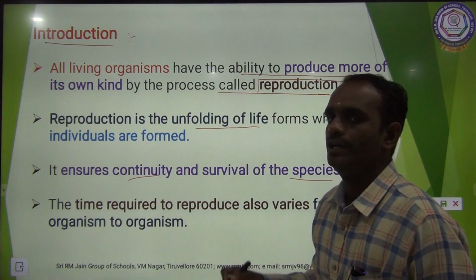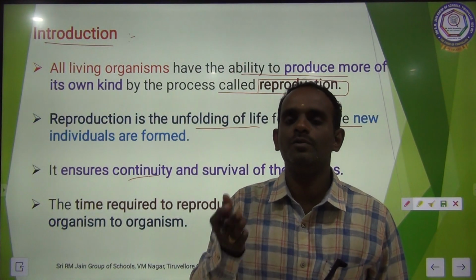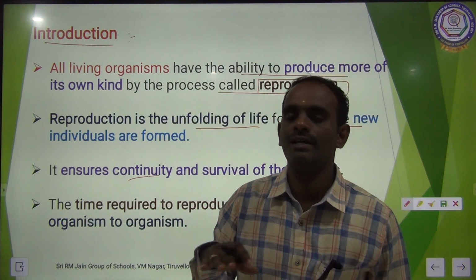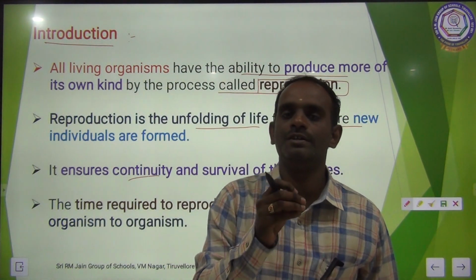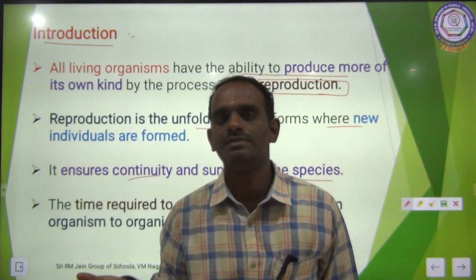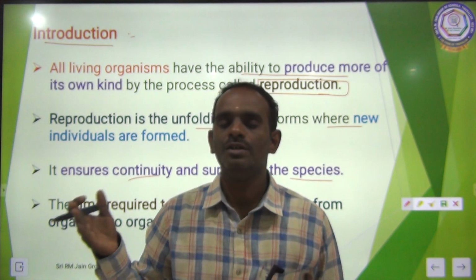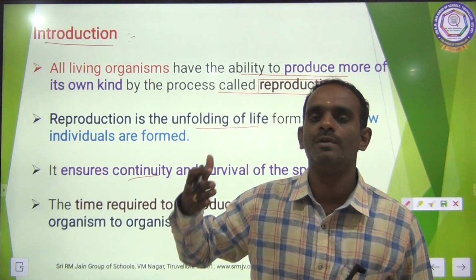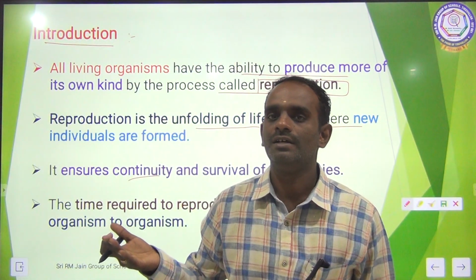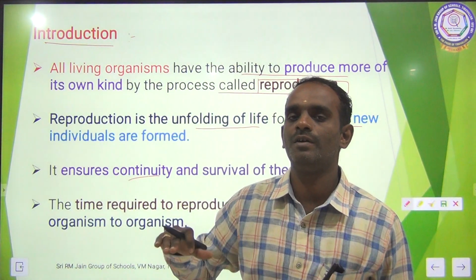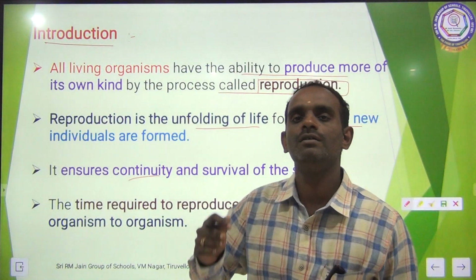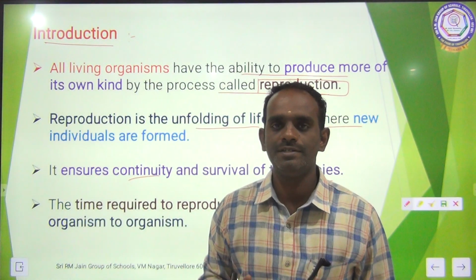The time required for reproduction varies from one organism to another. The organisms are not the same, they are not identical. Microorganisms are very small, very tiny. Then there are unicellular organisms, multicellular organisms, plants, animals. So each and every organism differs in its morphological structure, body organization, cellular structure, character, everything. They are different from each other. So the time required for reproduction also varies from one organism to another. Are you getting my point, children?